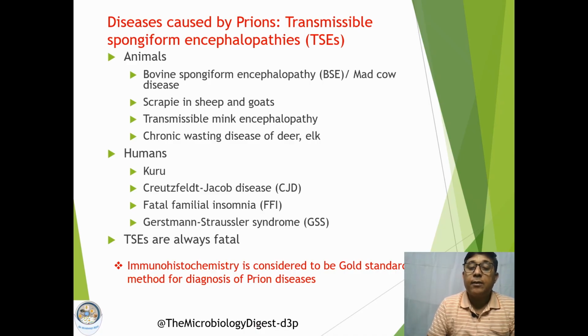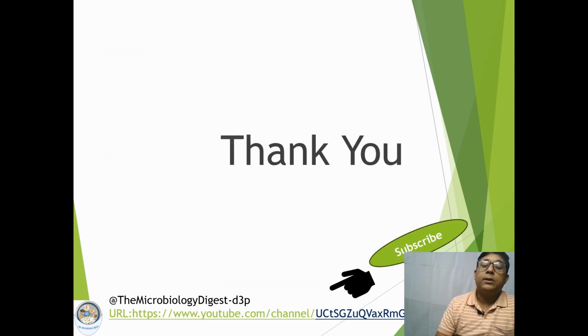The gold standard method for diagnosis of infections caused by prion proteins is immunohistochemistry. Immunohistochemistry can give an indication about the diagnosis of the diseases both in man and animals. So this is all about prions in a nutshell that I wanted to share with you.